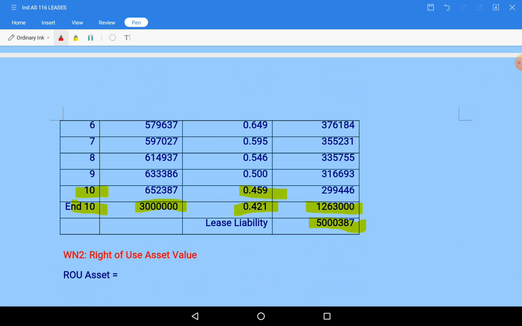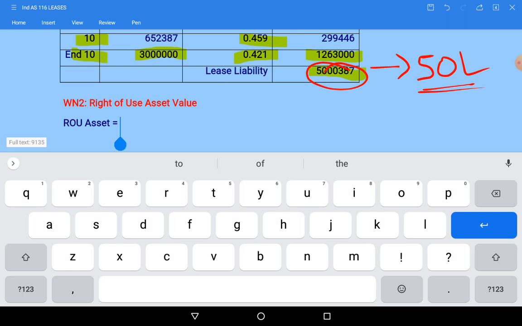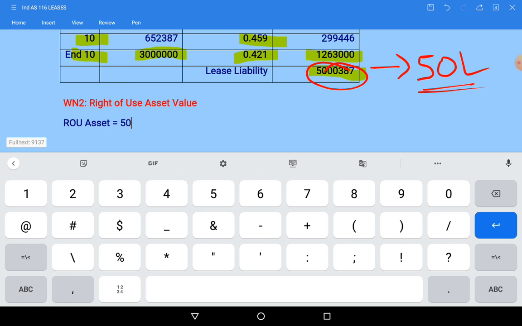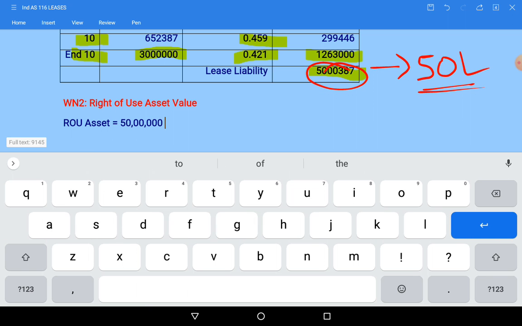So it is approximately the fair value given in the books, 50 lakhs. So right of use of asset will be taken at fair value approximately 50 lakhs instead of this 50 lakh 387 rupees. So asset value will become 50 lakhs and liability also will be represented with the same value of 50 lakhs in the books.